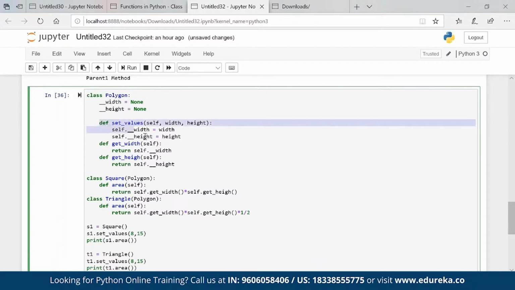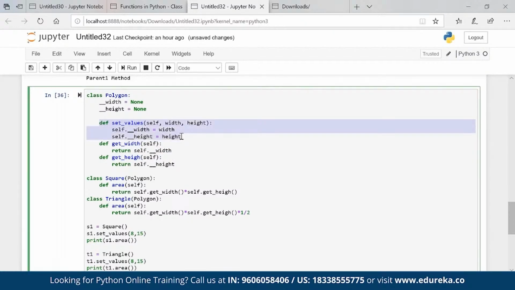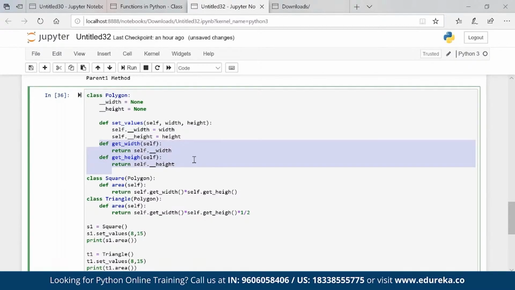For that there is a concept of setter and getter. If we want to set the value, we have to call a setter which helps us set the value of width, set the value of height, and then I have to get the value of width and get the value of height. So you can see that I'm using a getter somewhere here to get the value, right? Here you can see get width, get height, get width, get height.